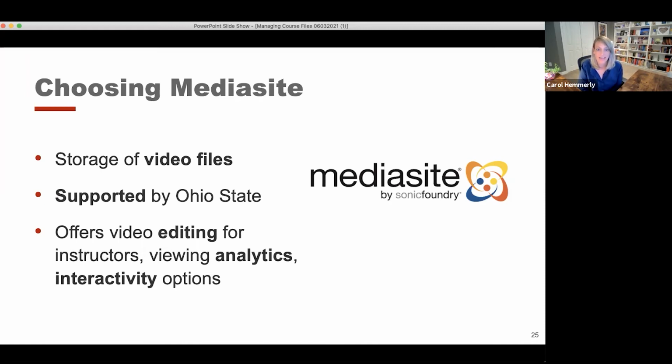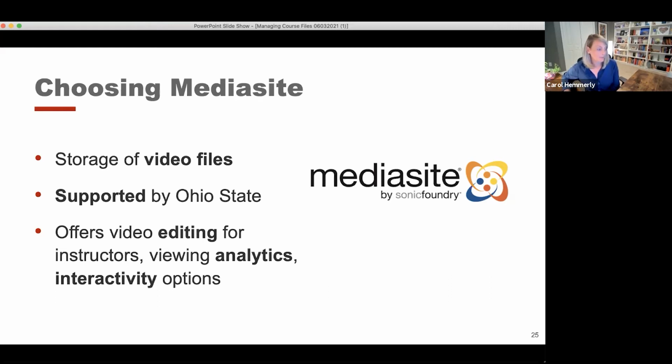And the university now is discouraging the use of YouTube because they are starting to incorporate advertising into those videos, and they would prefer not to have students be forced to view advertisements before they watch your lectures. So for that reason, they have switched over to MediaSite, and it's a controversial change.